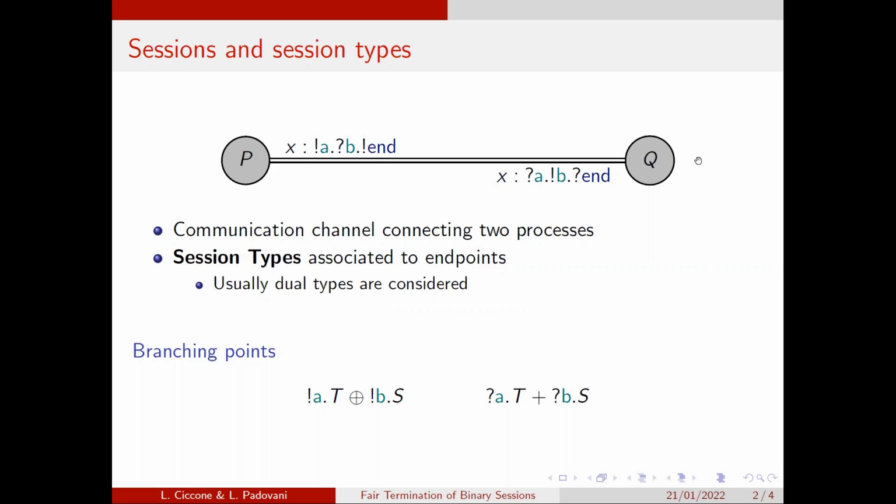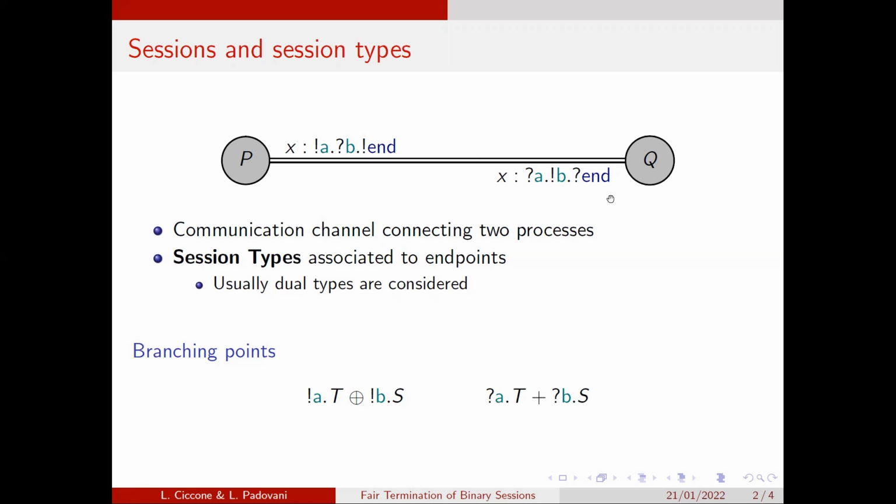And here, in this very first example, we can see a pair of processes, P and Q, that communicate using session X. Here, for example, we can see that P is going to use the endpoint X to send a label A, then to receive a label B, and then to send a signal to terminate the session. Q is going to use X in a dual way, such that it will receive a label A, then it will send a label B, and at last, it will terminate the session.